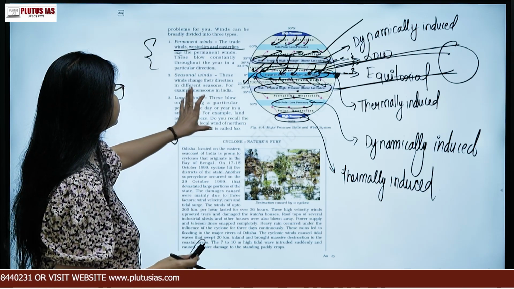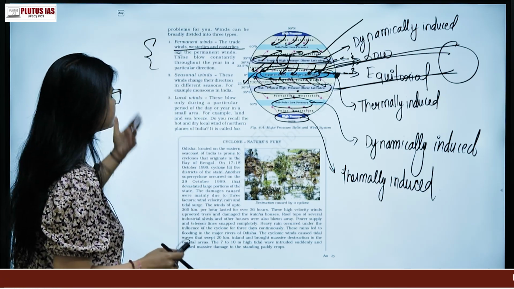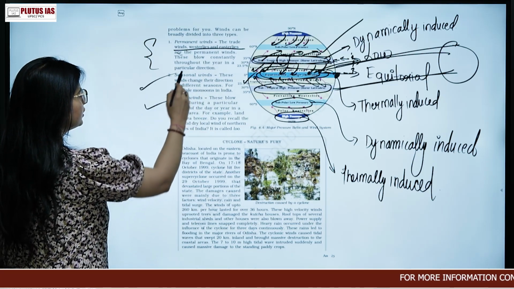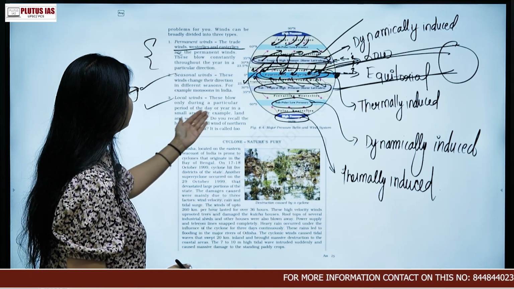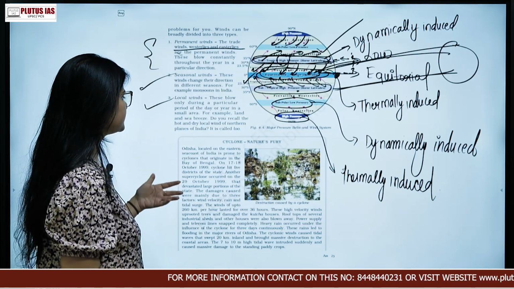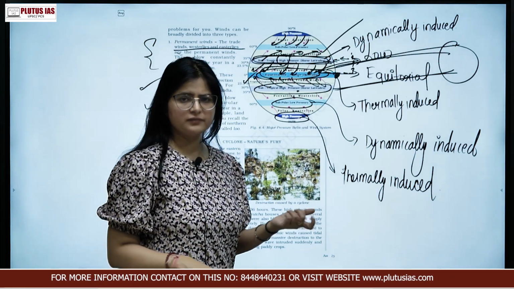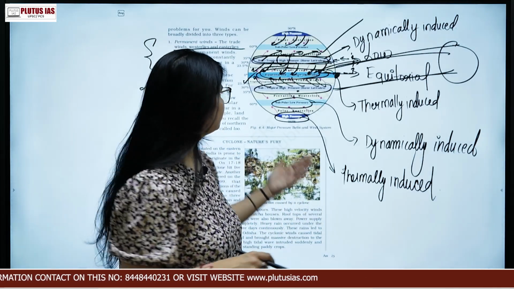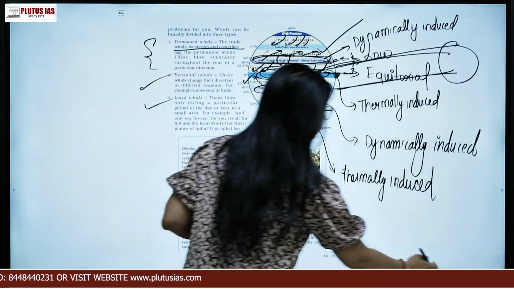Now seasonal winds, these winds are different in different seasons, and then we have the local winds. For example, you will have local winds such as your sea breeze, etc. Lu is also one of the examples of the local winds.